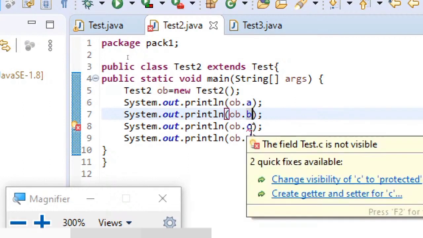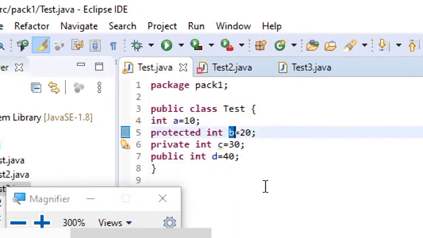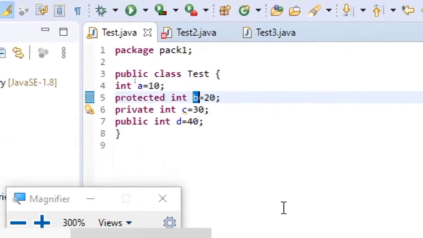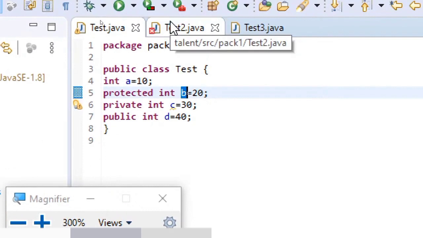Now, coming to c, what is the category of c? c is a private variable. Understand this carefully. c is a private variable.